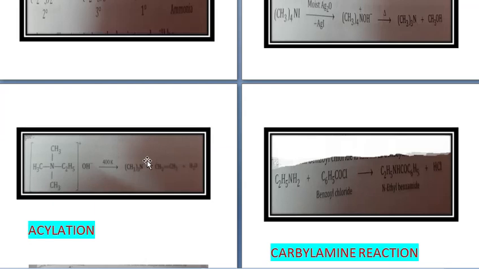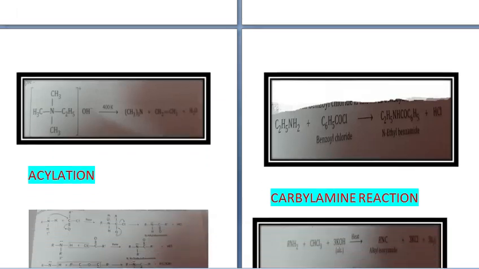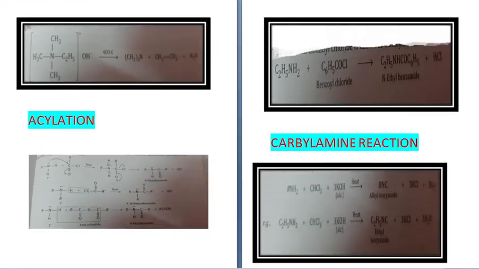Next property is acylation. Now in acylation, aliphatic primary and secondary amines react with acid chloride, anhydride and esters by nucleophilic substitution reaction. Now see, first reaction, RNH2 plus R'COCl. This is acid chloride.